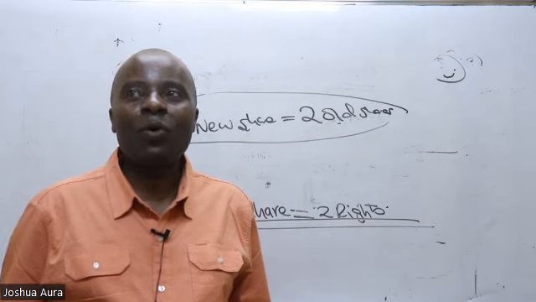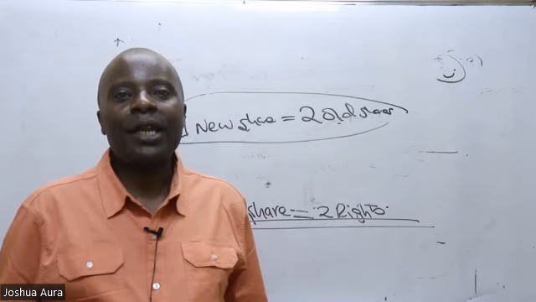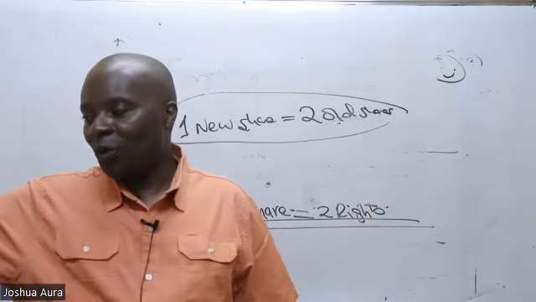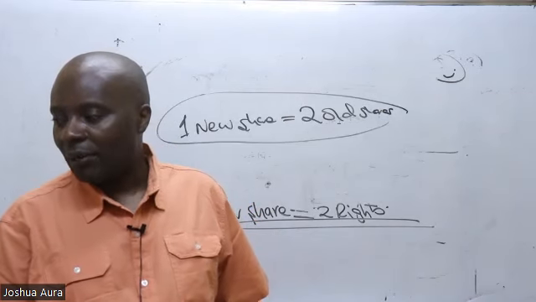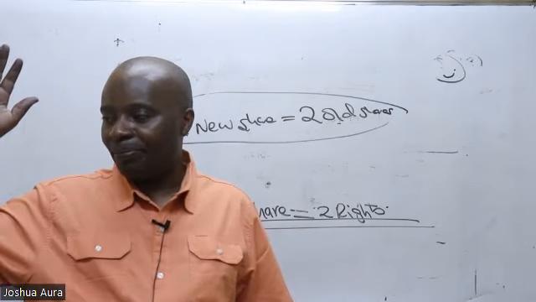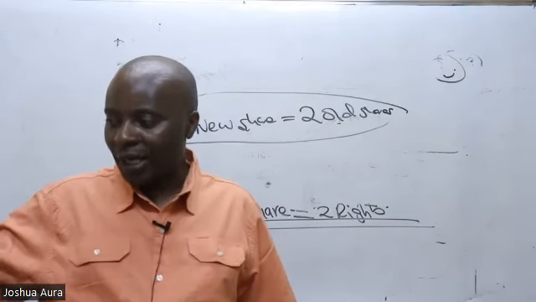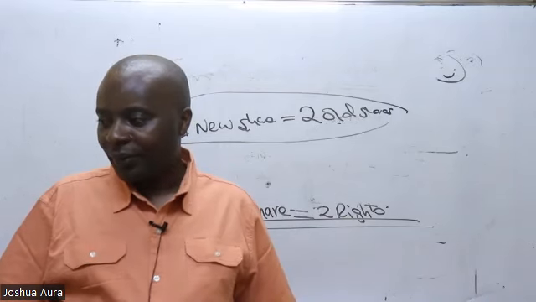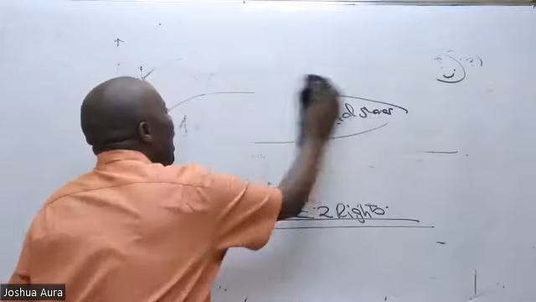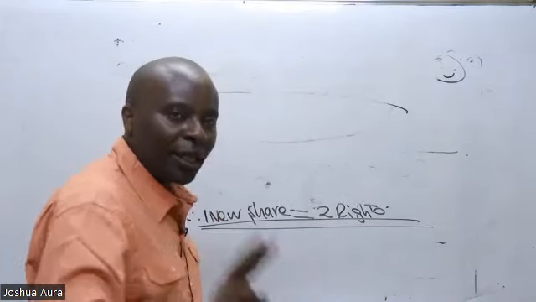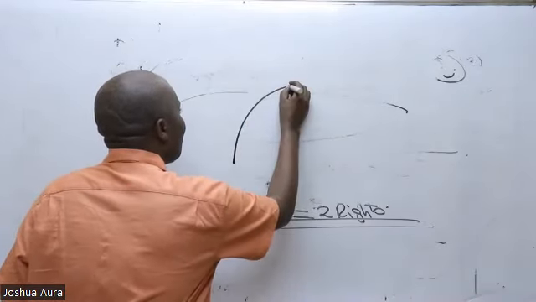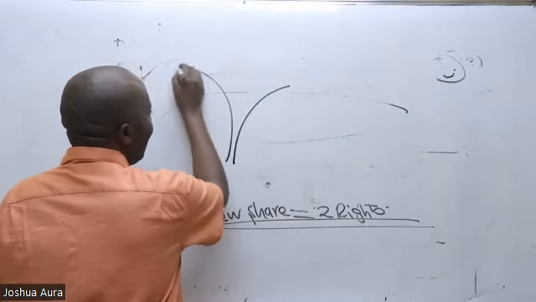Today, I was passing around the KRA place, and then I saw what they call the CBK pension towers. Is there anybody who has ever seen the CBK pension towers in Nairobi, around the KRA area? So one thing that you realize with CBK pension towers is that they're twin towers. One tower is bending like this, and the other one is bending the other way.